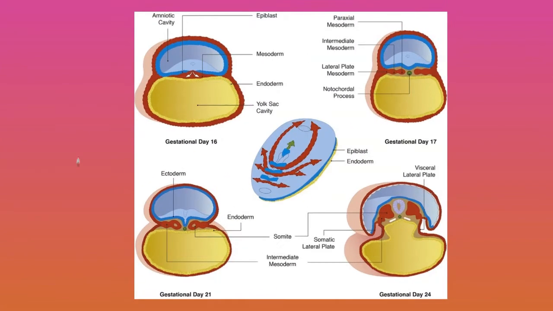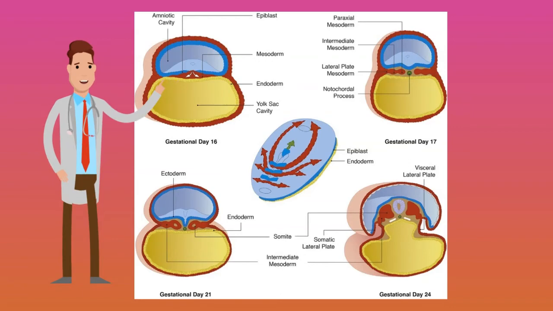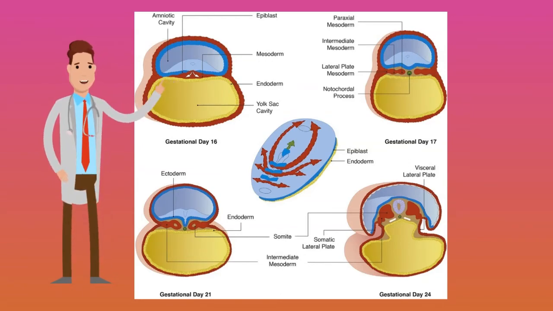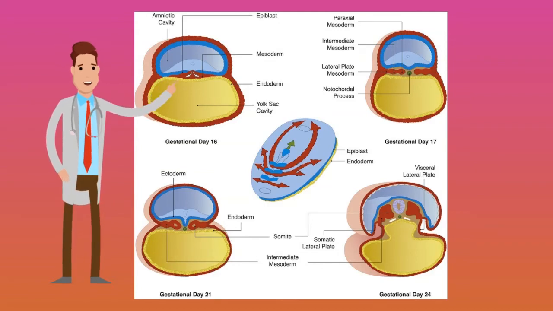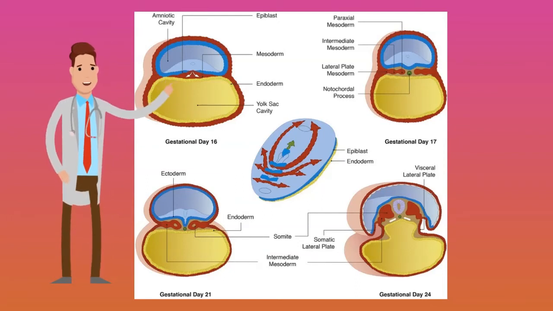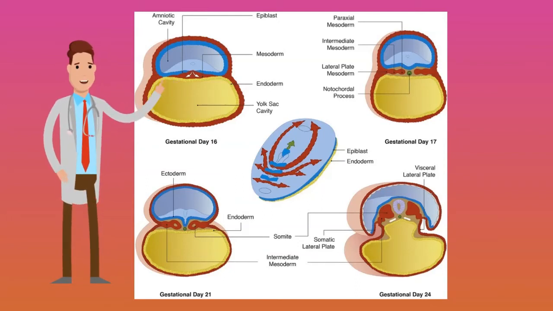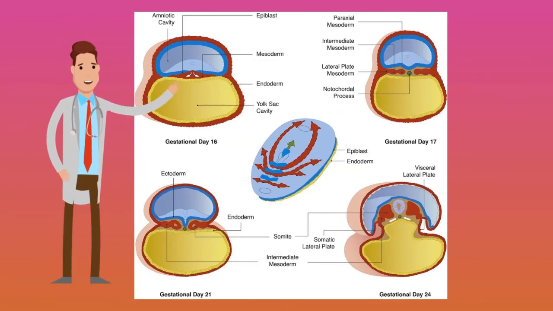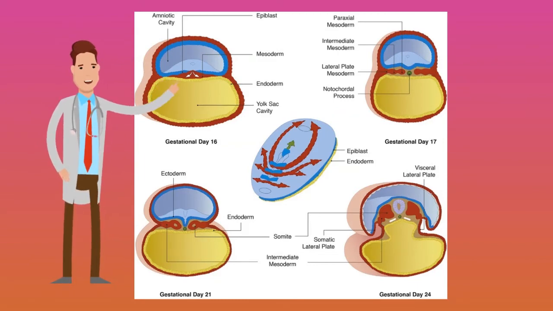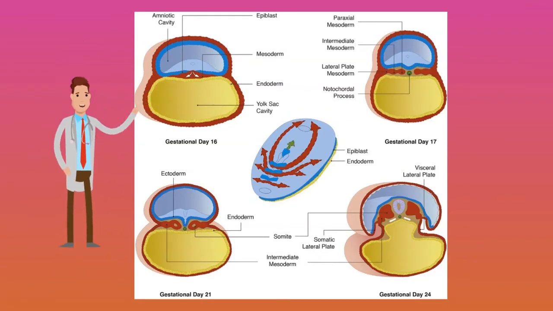At day 16, a small embryonal disc can be recognized, and this is formed of 2 cell layers, epiblast and the hypoblast. The epiblast will form the future ectoderm, and the hypoblast will form the endoderm. And these are actually sandwiched between 2 cavities. We have the amniotic cavity and the yolk sac.